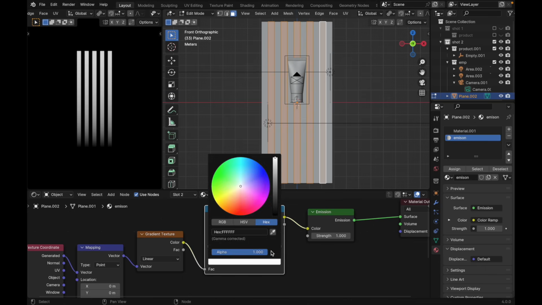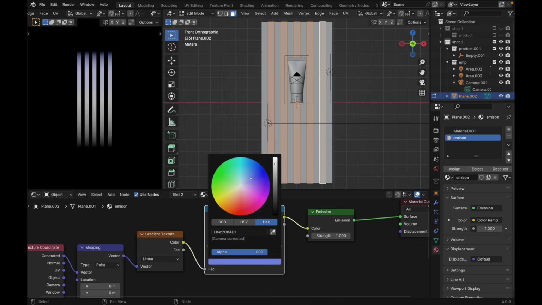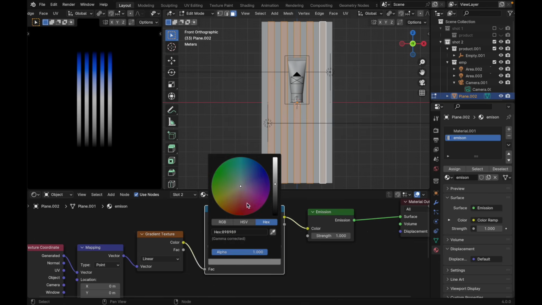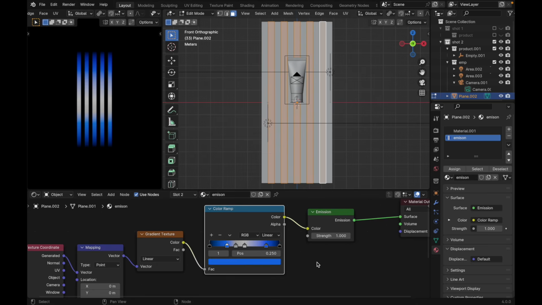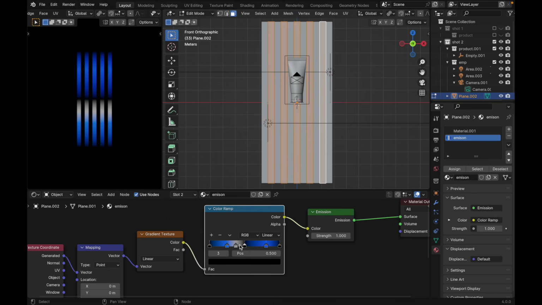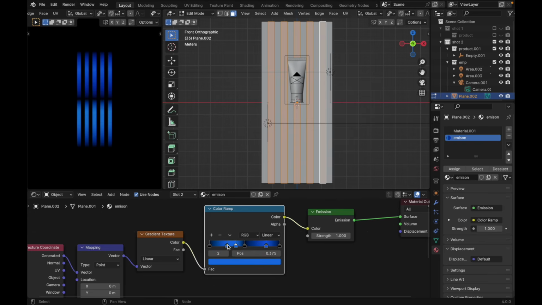This one, change it to black, and for this one, let's change it to blue, just like this. This one, change it to blue again. We have something like this, and maybe this one, let's change it to black, and this one, change it to blue. Yeah, we have something like this.